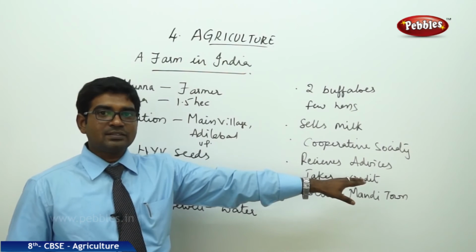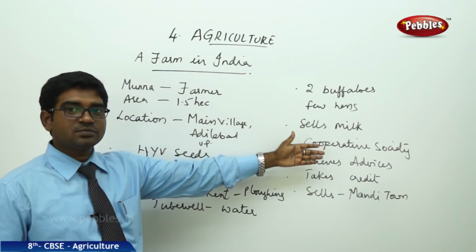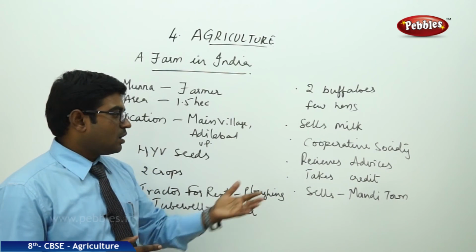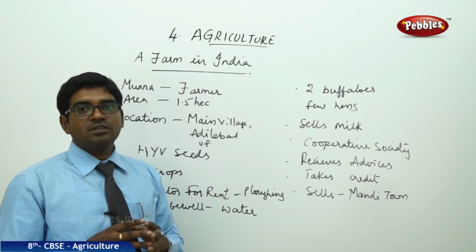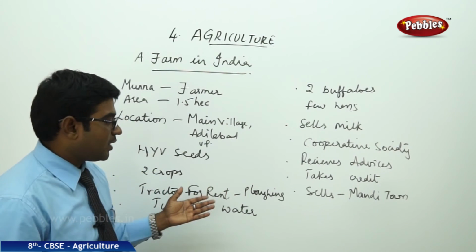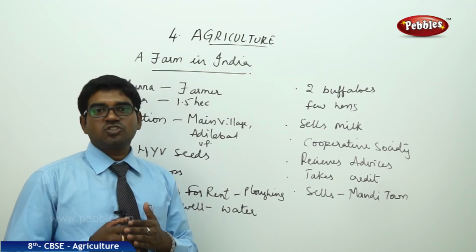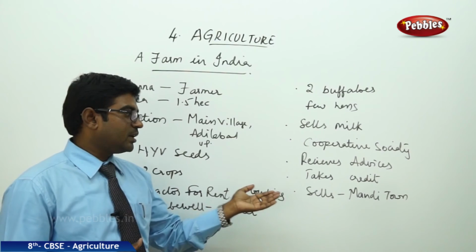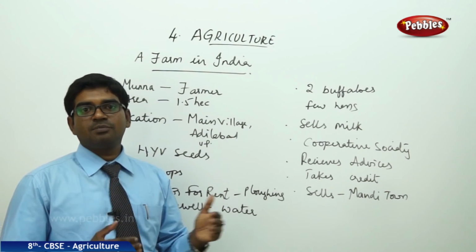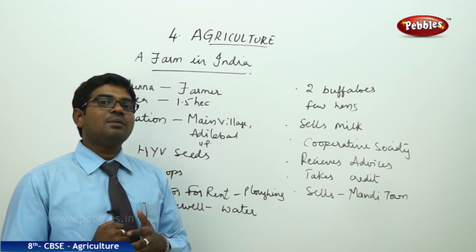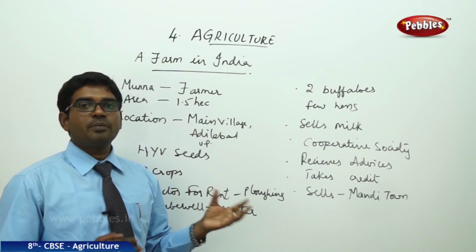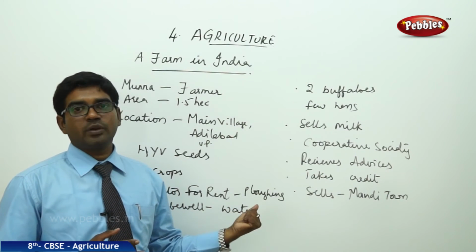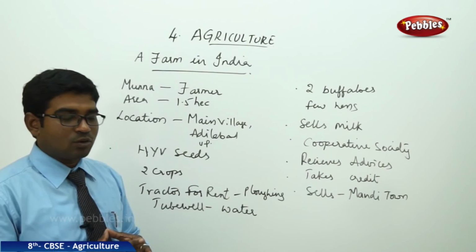He also gets advice from the cooperative society scientists and the members. He also takes credit from the banks and buys HYV seeds, high yielding variety seeds, and after the production is done and harvesting is done, he sells his output in the nearby town, that is Mandi town, and he makes a profit from that. Nowadays many of the farmers are finding a shortage of storage, so now the government is planning to construct storehouses or warehouses for these people to store their produce and sell it in the nearby towns also.